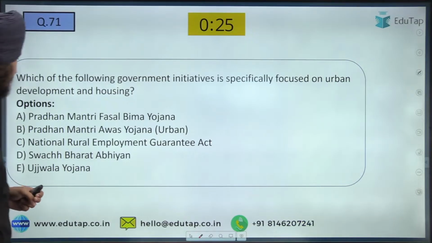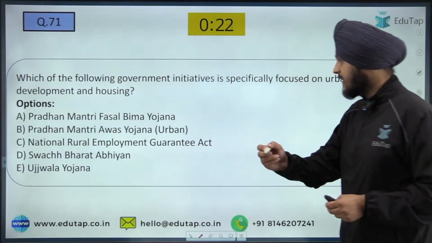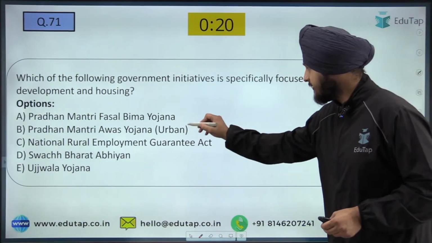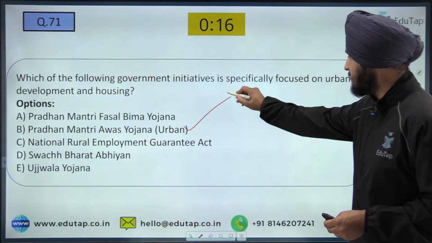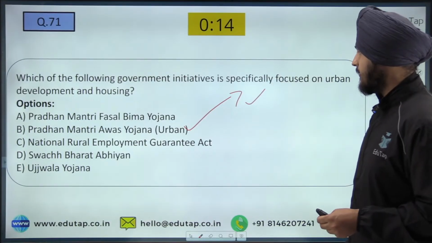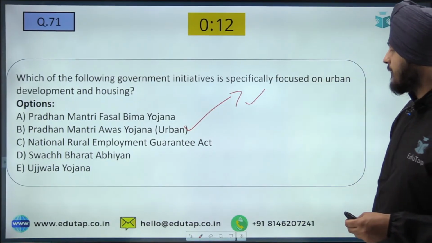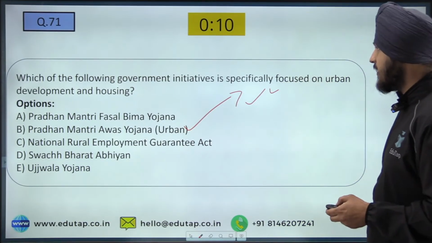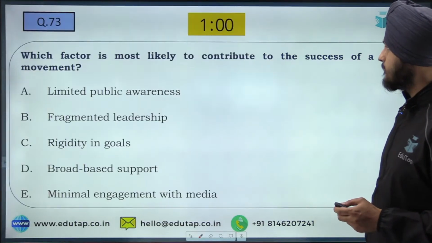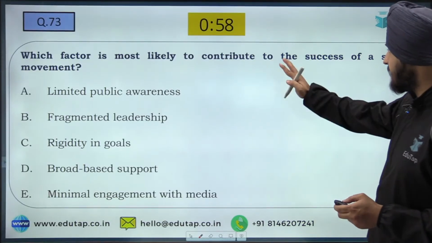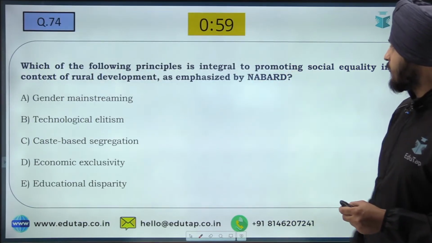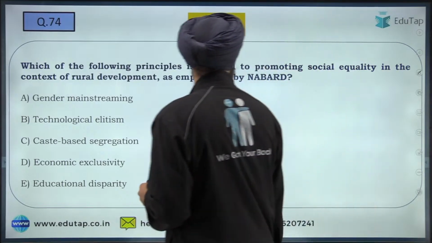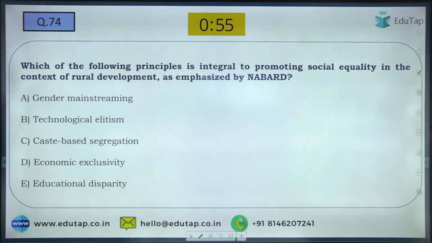Yes, everybody has given the right answer. I don't think I even need to explain it. Very obvious answer: Pradhan Mantri Awas Yojana, which is focused on the development of housing in the urban areas. Now the next question. Sorry, this question got repeated from my side. I'm very sorry. So the next question now: which of the following principles is integral to promoting social equality in the context of rural development as emphasized by NABARD?